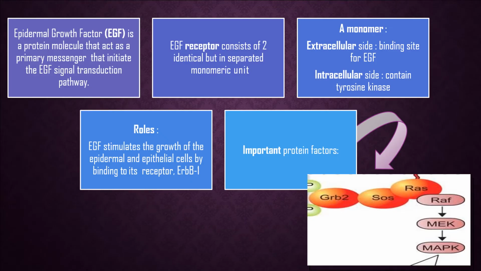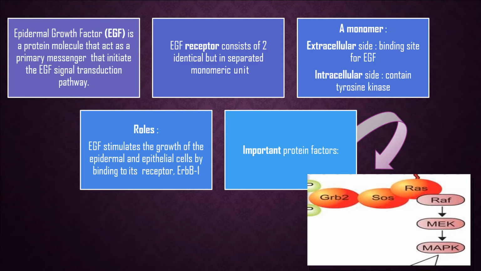Okay, EGF, or the full name epidermal growth factor, is a protein molecule that will act as a primary messenger that later will initiate the EGF signal transduction pathway. Next, EGF has a receptor that consists of two identical but inseparated monomeric units, and it has two types of monomer, the first one is the extracellular site and the second one is the intracellular site. Extracellular is the binding site for EGF, while the intracellular contains tyrosine kinase.